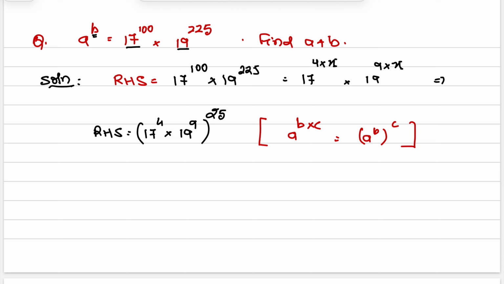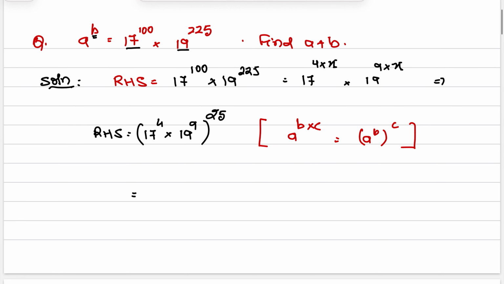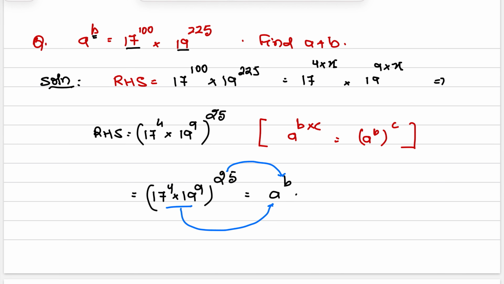Now, from this, we can say that 17 to the power of 4 into 19 to the power of 9, whole to the power of 25, is equal to a to the power of b. Now compare the powers. b is equal to 25 and the base a is equal to 17 to the power of 4 into 19 to the power of 9.